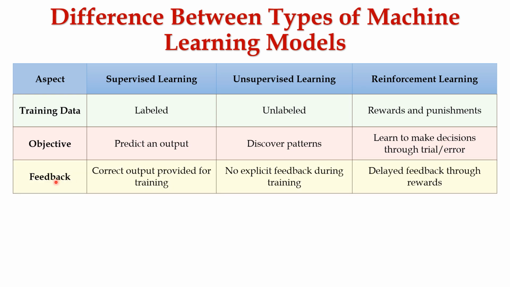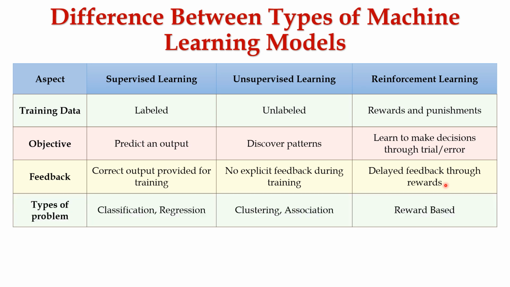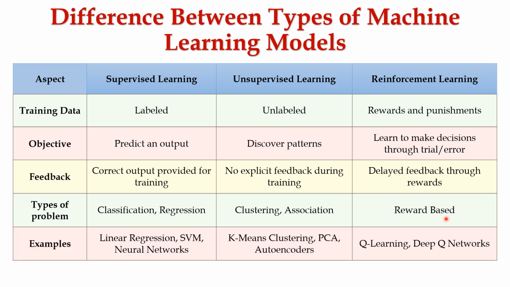Next aspect is feedback. Here, the feedback refers to the information provided to the model about its performance during the training phase. In supervised learning, the correct output is provided for the training. In unsupervised learning, no explicit feedback is given during the training. Whereas in reinforcement learning, delayed feedback through rewards is given. The next aspect is types of problem. In supervised learning, we have classification and regression. In unsupervised learning, we have clustering and association problems. Next, in reinforcement learning, it is reward-based problems.